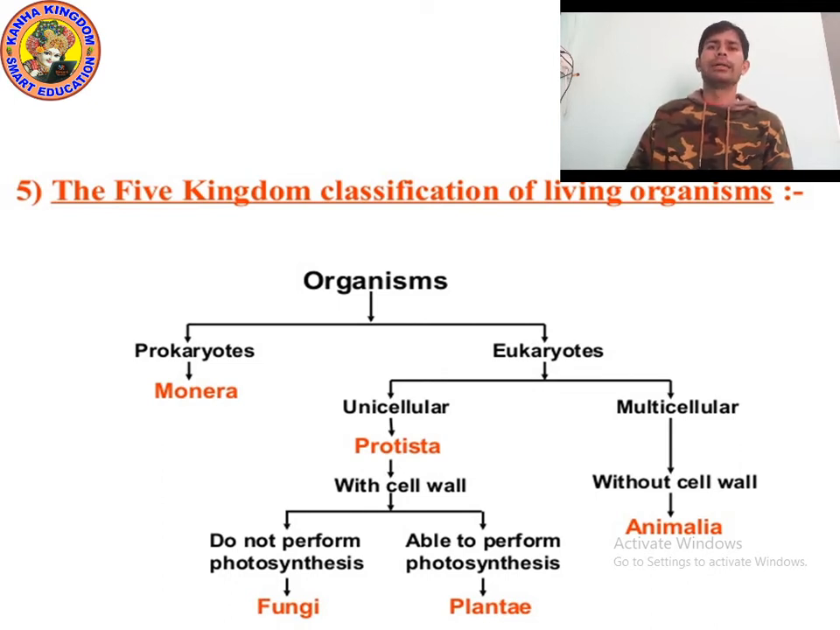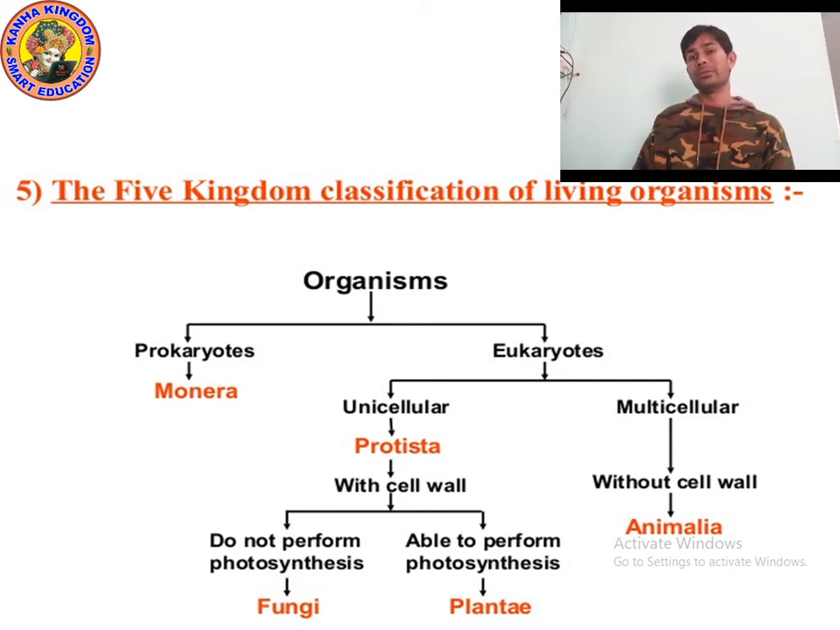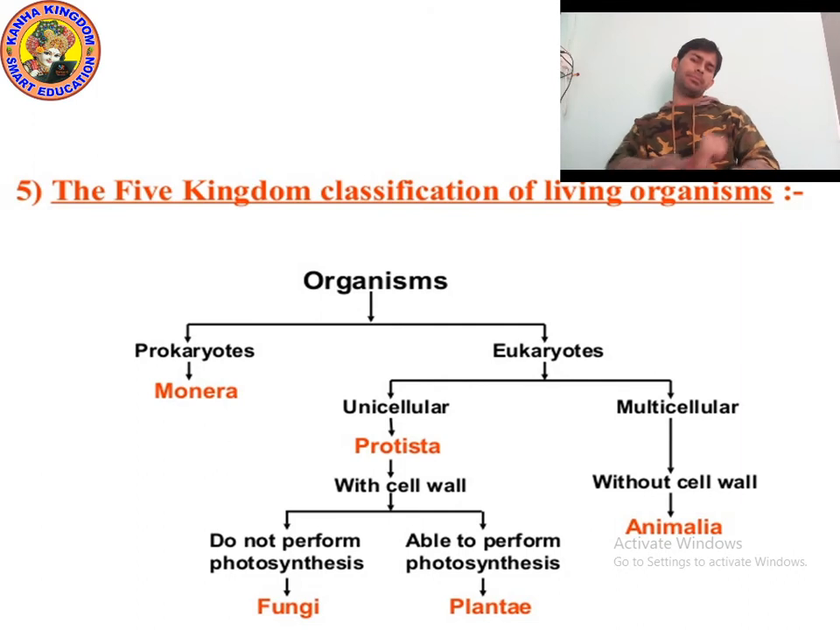Then we can also classify on the basis of with cell wall and without cell wall. Animalia, all animals, are without a cell wall. With a cell wall, all the plants, Plantae, perform photosynthesis and contain a cell wall. But fungi do not perform photosynthesis, like Spirogyra, mushroom, they are fungi.